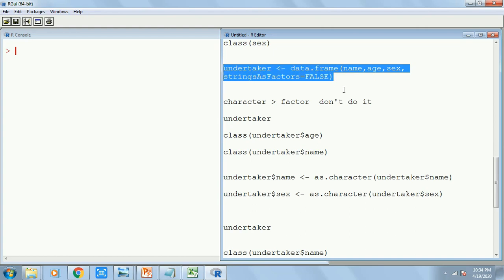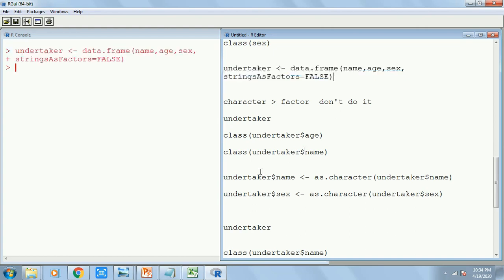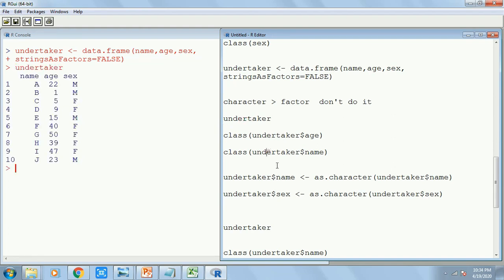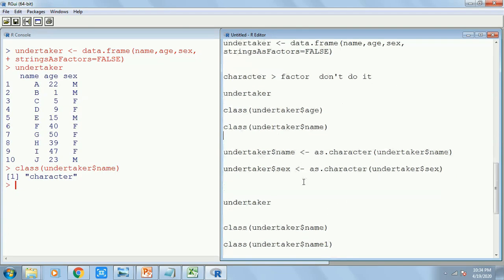So let's see. If you execute that and then check Undertaker, the name, see, it has become character, right? Then check the class of sex.